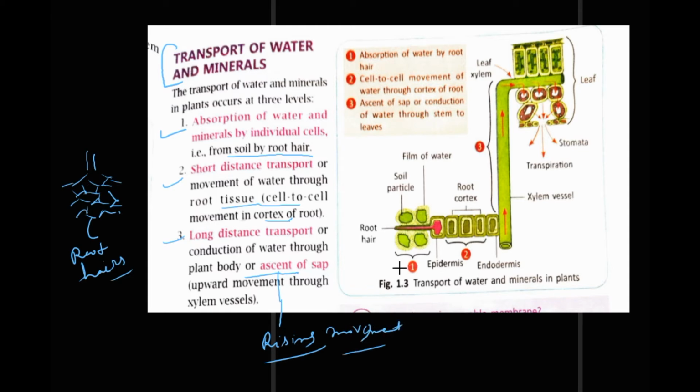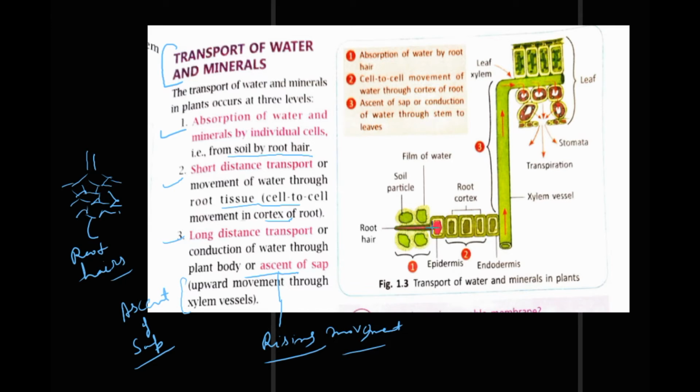Upward movement through xylem vessels is called ascent of sap. Sap is liquid. Here the diagram has been made. Root hair absorbs water from the soil particles.